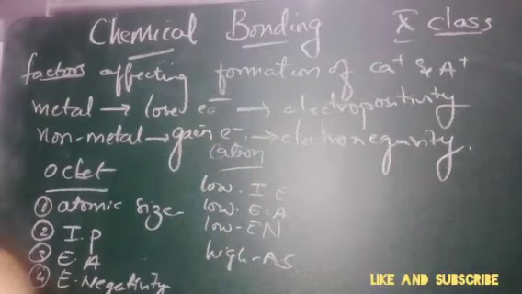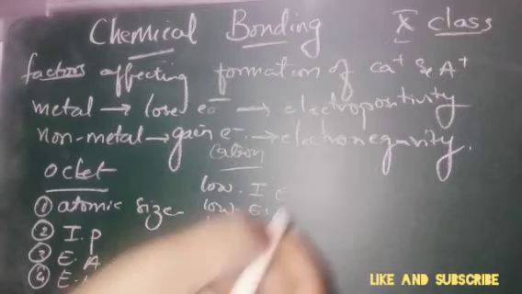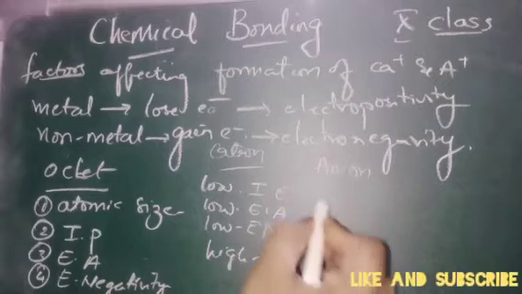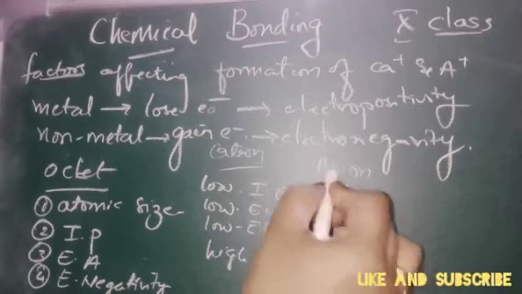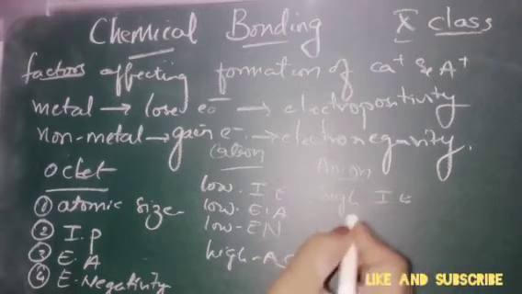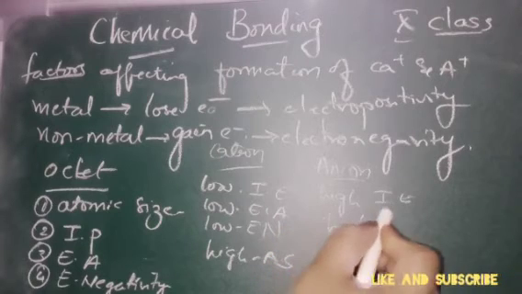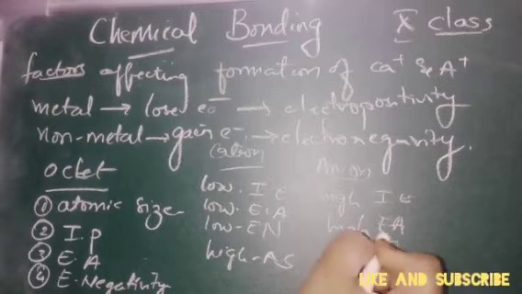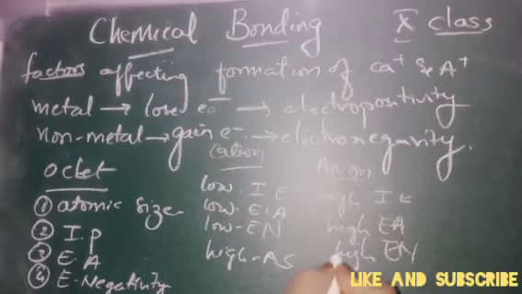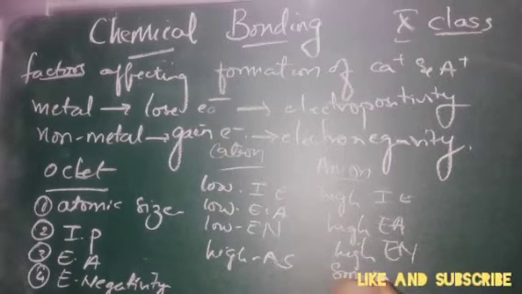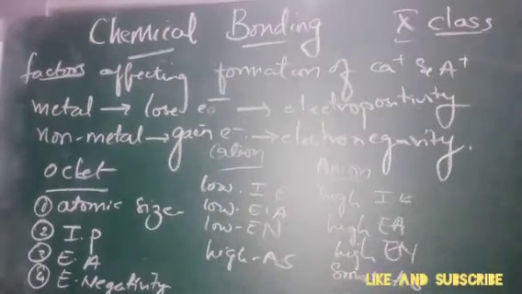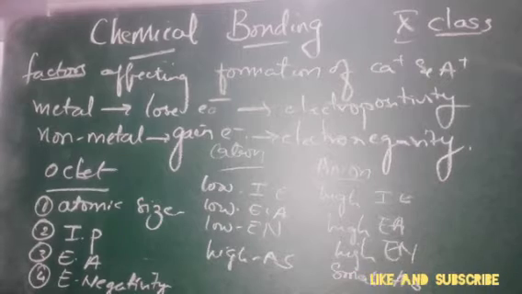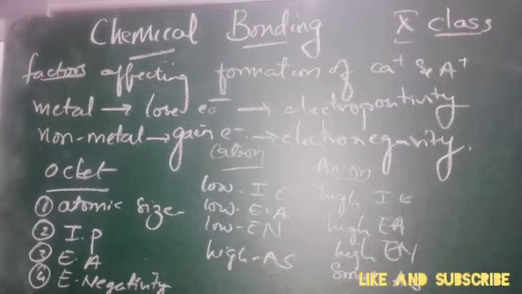And for anions, it is the opposite, that is, high ionization energy, high electron affinity, high electronegativity and small atomic size. So these are the characters which affect the formation of ionic bonds.